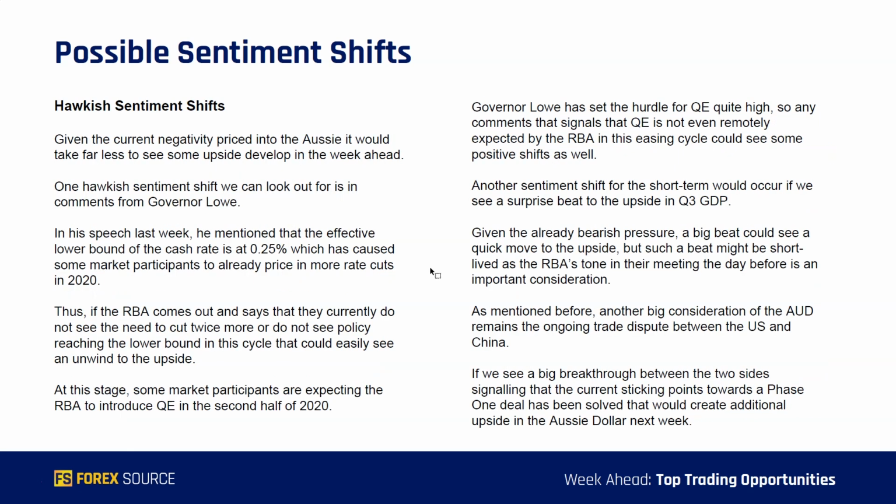Then looking at some hawkish sentiment shifts, given the current negativity priced into the Aussie, it would take far less to see some upside develop in the week ahead. One hawkish sentiment shift we can look out for is comments from Governor Lowe. In his speech last week, he mentioned that the effective lower bound of the cash rate is at 0.25%, which has caused some market participants to already price in more rate cuts in 2020. Thus, if the RBA comes out and says that they don't see the need to cut twice more in 2020, or do not see policy reaching that lower bound in this rate cutting cycle, that could easily see an unwind to the upside in the Aussie dollar.